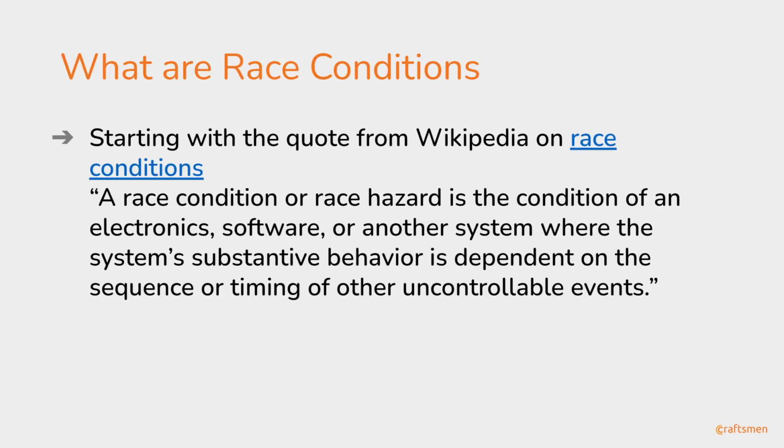This is a quote from Wikipedia: a race condition or race error is a condition of an electronic, software, or other system where the system's substantive behavior is dependent on the sequence and timing of other uncontrollable events. So what we are trying to say is that in software development, race conditions can lead to unpredictable and often undesirable outcomes.